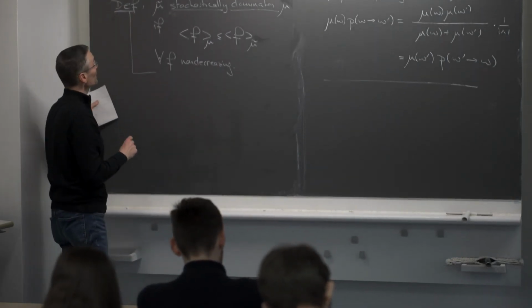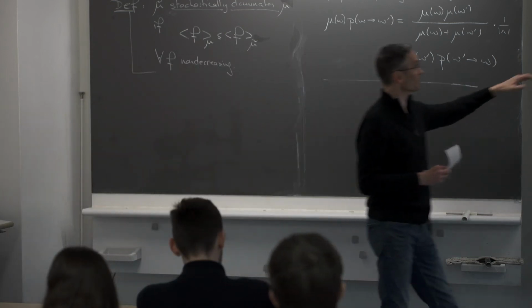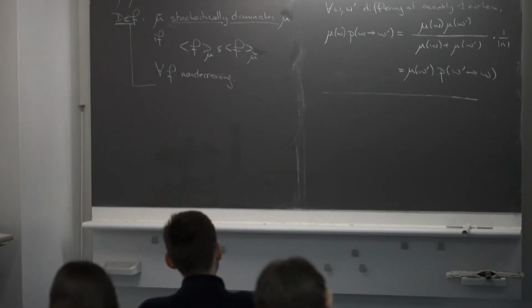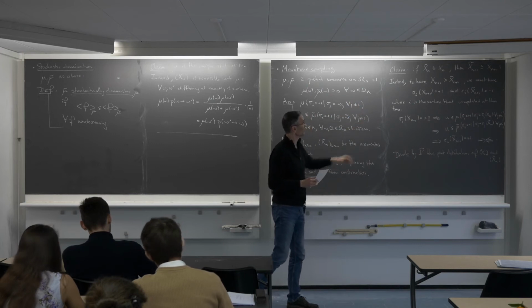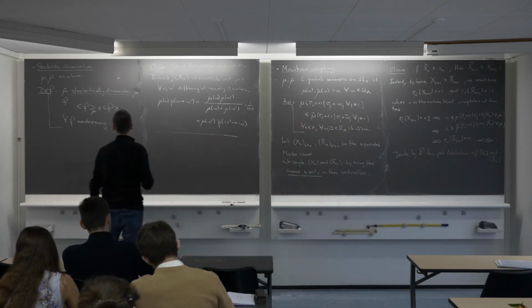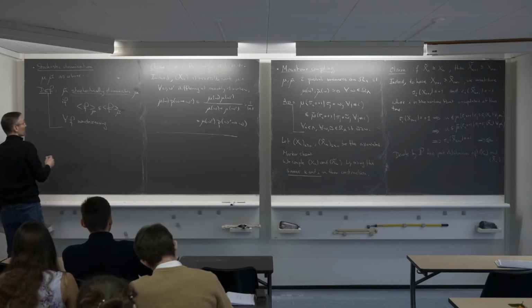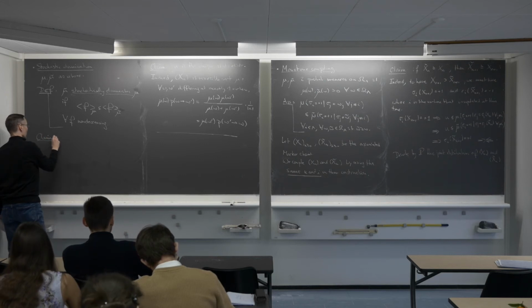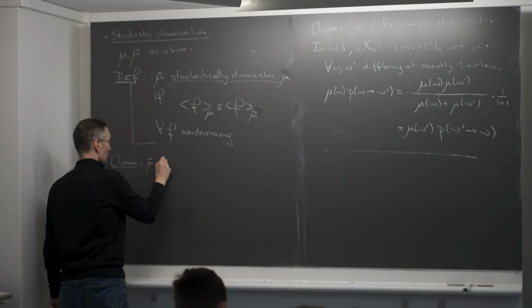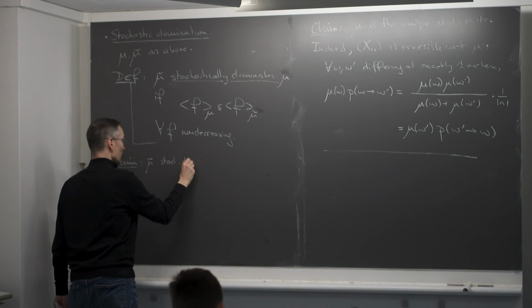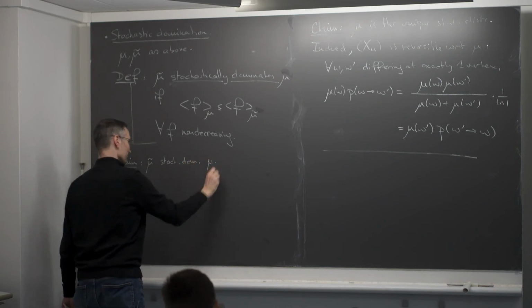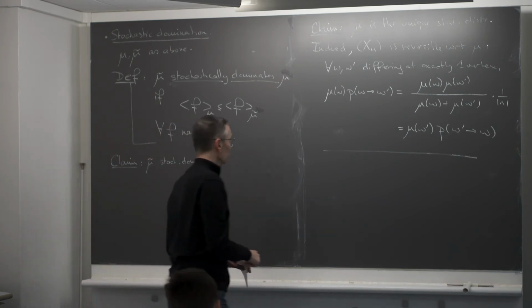So let's see that under our assumptions, the assumption that allowed us to construct this monotone coupling between the two Markov chains, we automatically have that mu tilde stochastically dominates mu. So, claim: mu tilde stochastically dominates mu.